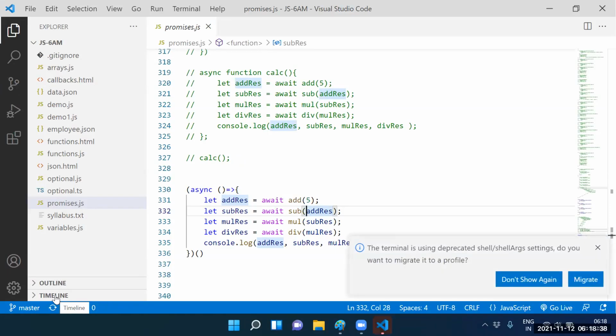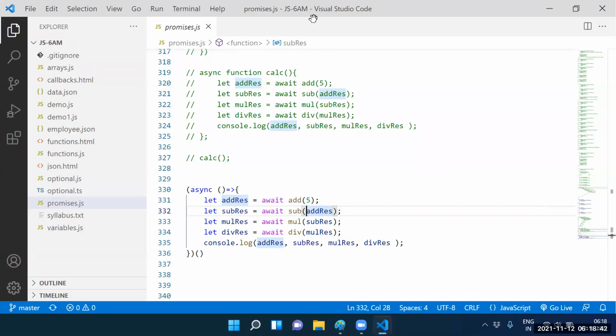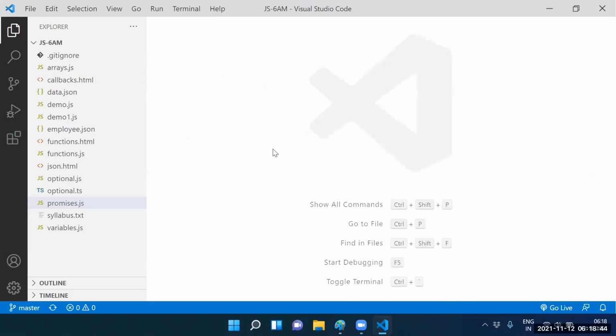Guys, do you know about network calls? Does anyone know network calls? How do we make a network call? We should be in a position to make a network call. There are two types of network calls.